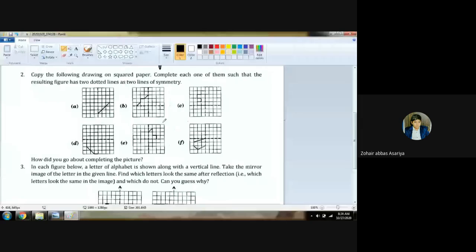Chalo, question number 2. Very easy. This can be done on your own. Questions 2 and 3, both you can do on your own.